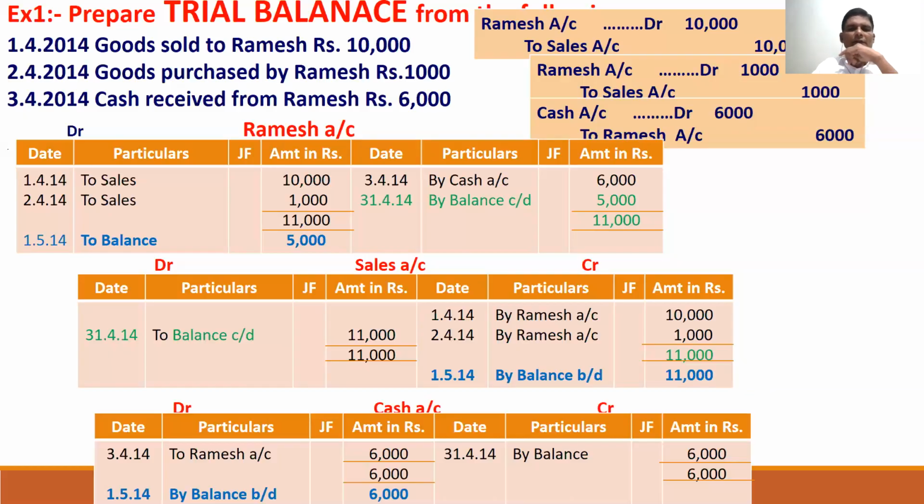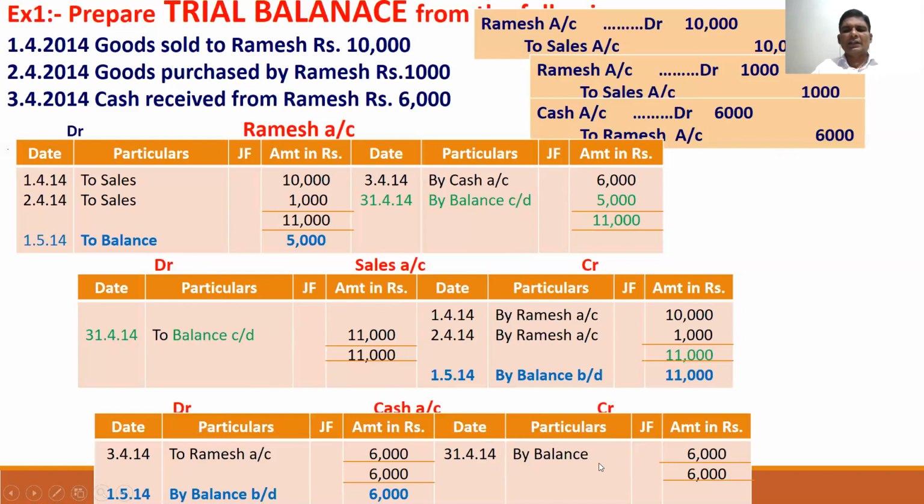So the cash account on the third entry is debited with 6,000, opposite is to Ramesh. To Ramesh 6,000. Here 6,000 is there, and on the credit side nothing. So that's why you take 6,000 to this side. The balance will be 6,000.